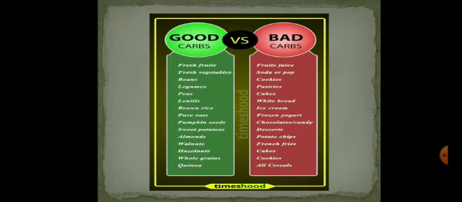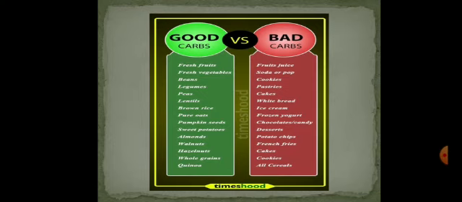So, good carbohydrates versus bad carbohydrates, or we can say good carbs versus bad carbs. This chart is most important for those people who have increased weight, or who are in need of what we call a low carb diet. So, this chart is very useful for them.